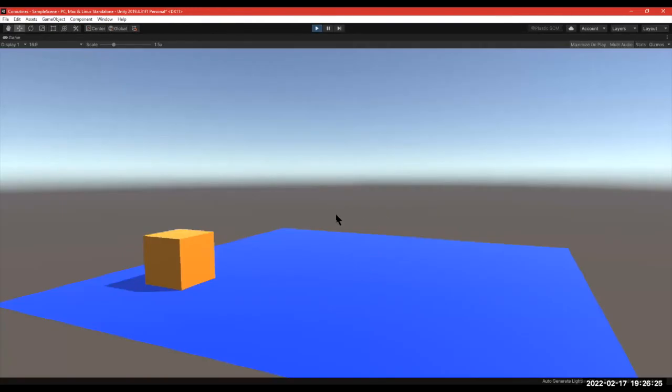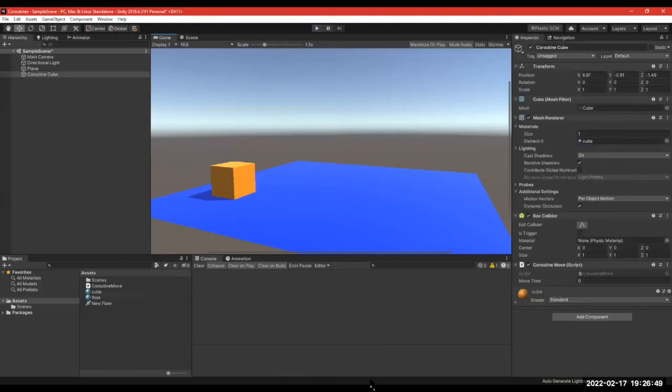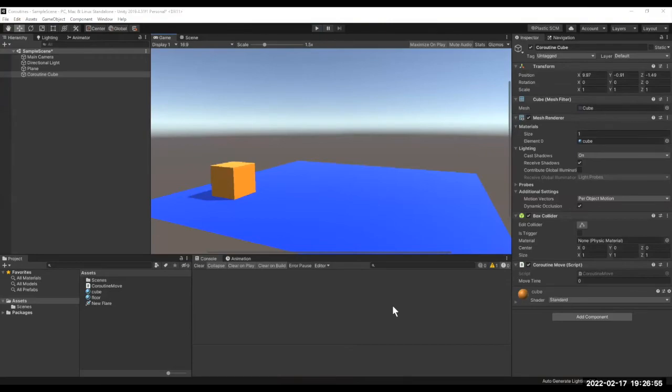Okay, so if I press U for up, wow, it took 3 seconds to move up 4 units because that's what we coded it to do. And as you can see, even though in Update, I say stop the coroutine every single frame, the coroutine still ran. Now, why was that? It's because we didn't give it a variable. The coroutine just started on its own. So when you say stop the coroutine, it doesn't know which one it's supposed to stop. So let's go back to Visual Studio and correct this.